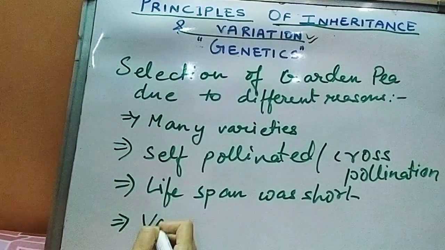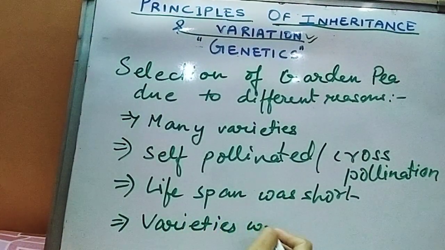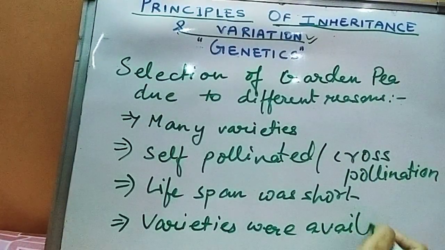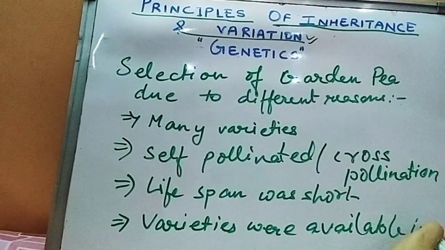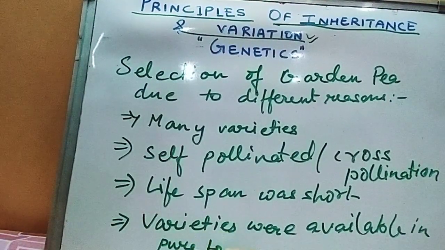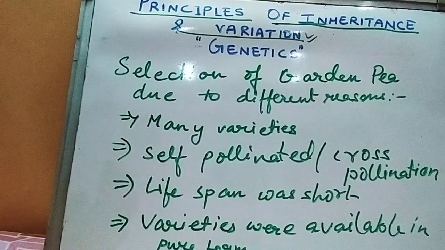Next, varieties were available in pure form. That I would be coming to in the crosses when I show you the cross. What is the pure form? What is the hybrid form? That I would be coming to.